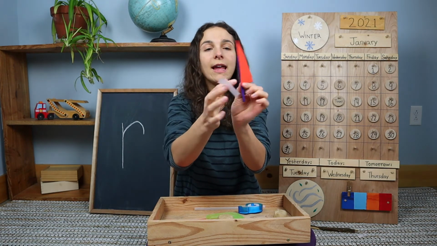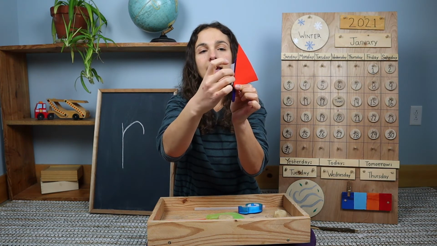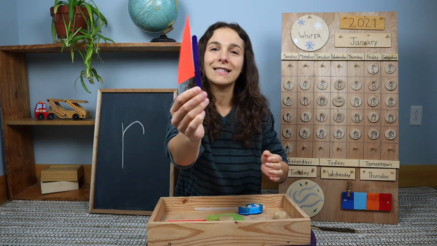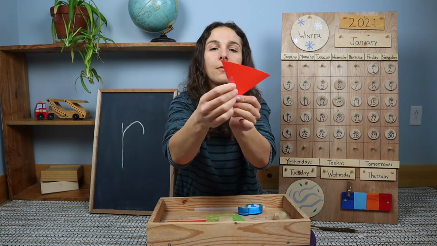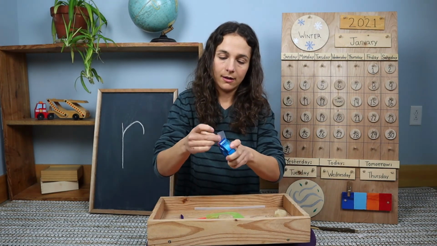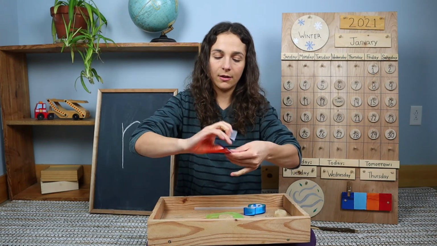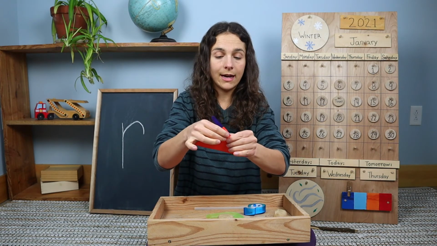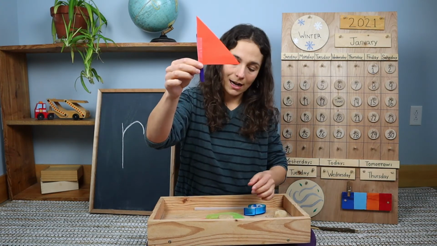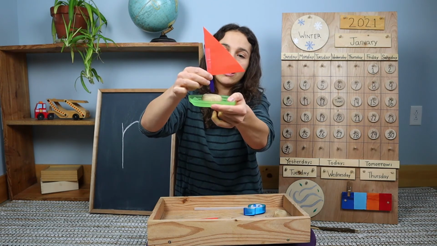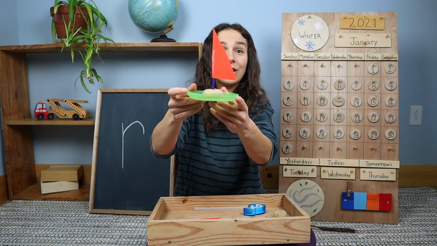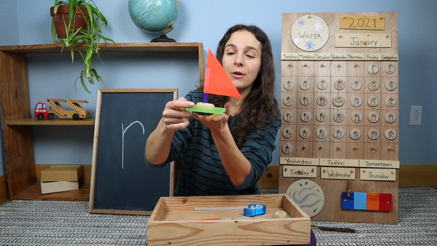So I have my triangle and I have my popsicle stick. I'm going to just tape them together like so. Oh, look at that, it's like a little flag. Oh, maybe I'll add one more piece of tape to the back, just to make sure that it's secure. We don't want our sail coming off on a windy day. There we go. Now, once you have your sail made, you're going to push it into your Play-Doh. And look at that. You have a little sailboat.